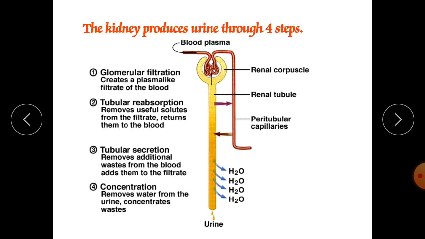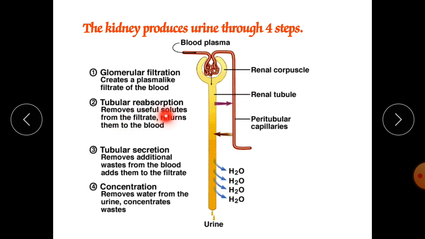When anything reverts back to ourselves, it is reabsorption. Whatever nutrients come into the tubule revert back into the main bloodstream, into the arteriole.